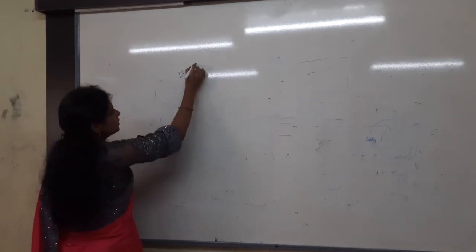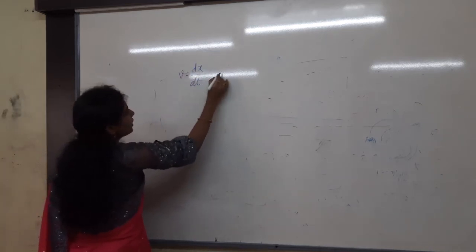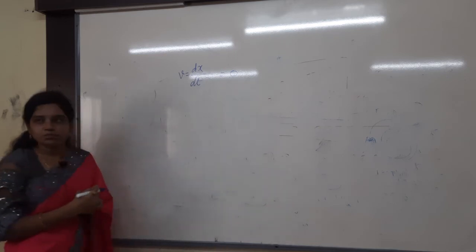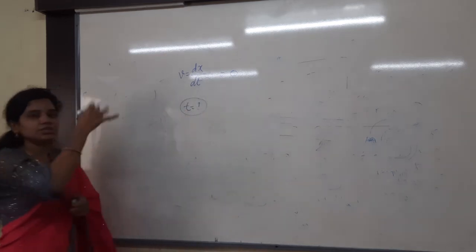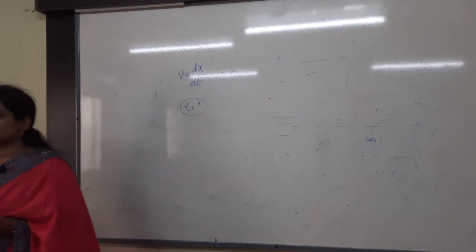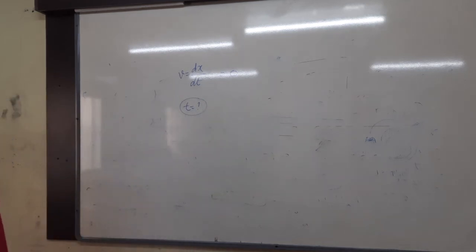See, v equals dx by dt, that you have to equate to what? 0. Then you will get some time. That time you have to substitute in the equation, then you will get the displacement. Try for dx by dt.